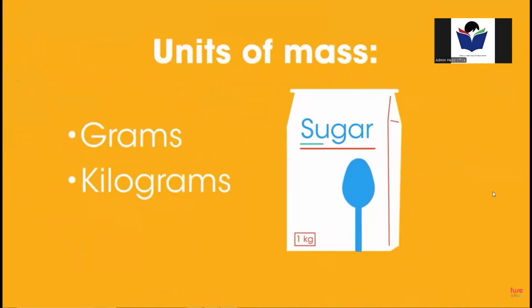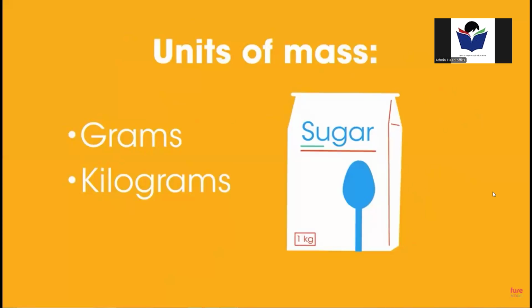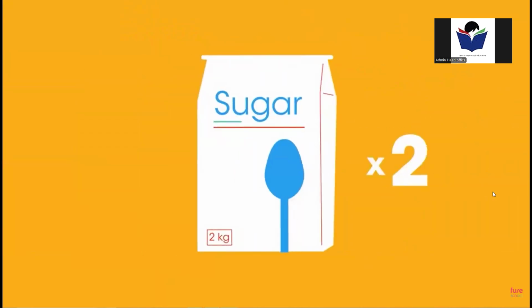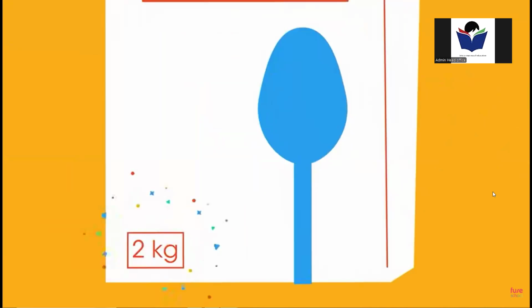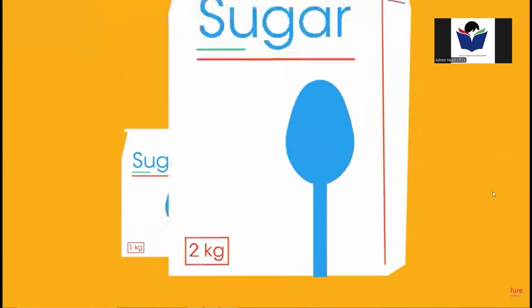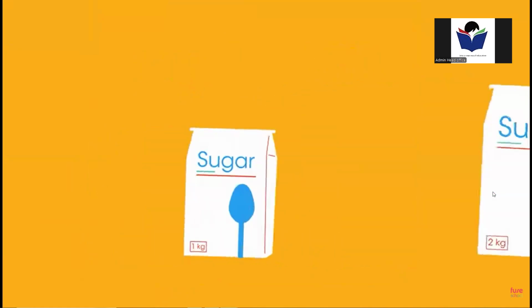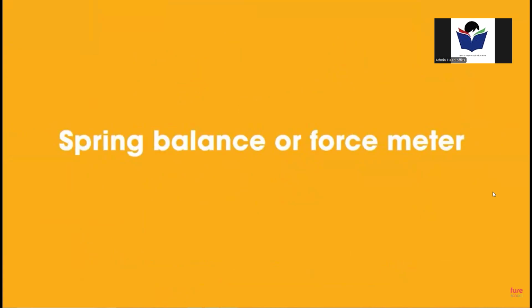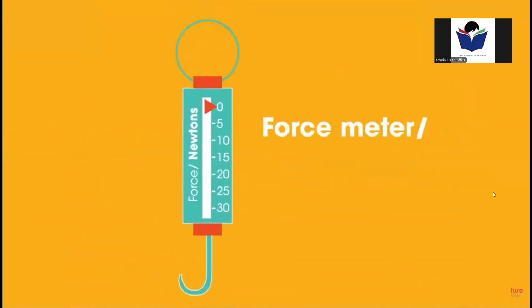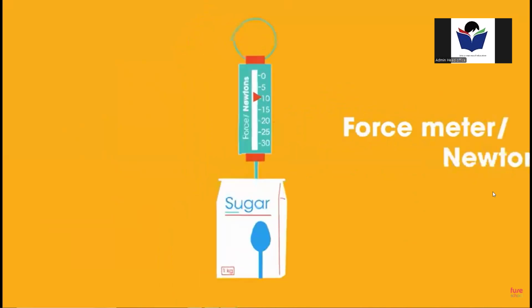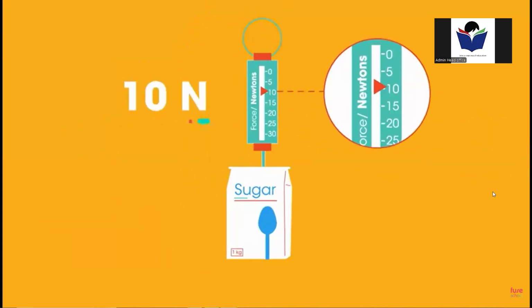This is a 1 kilogram bag of sugar. Grams and kilograms are units of mass. Mass is a measure of how much stuff is in something. This bag contains twice as much stuff. It has a mass of 2 kilograms. It would be wrong to say the bag weighed 1 kilogram or 2 kilograms, as weight is a force caused by gravity. To measure the weight, we need a spring balance or force meter. This is a force meter, or a newton meter. It shows the weight of something hung from it. Let's add the bag of sugar. It shows the weight is almost 10 newtons.